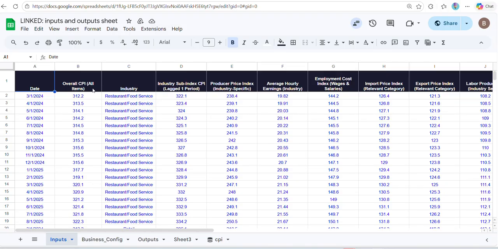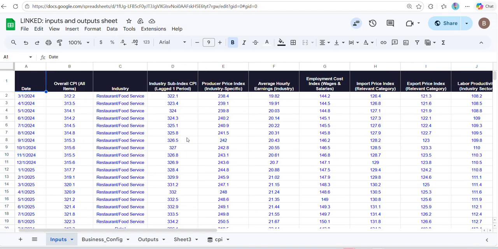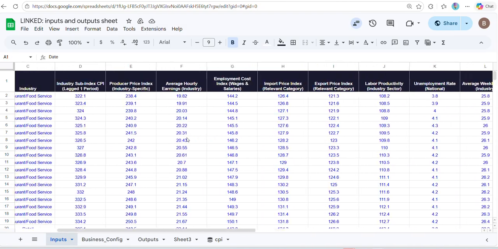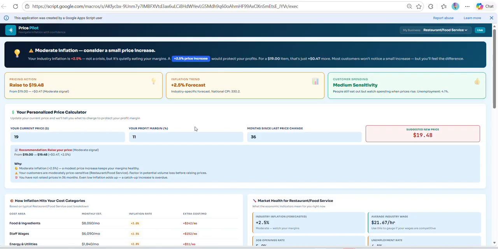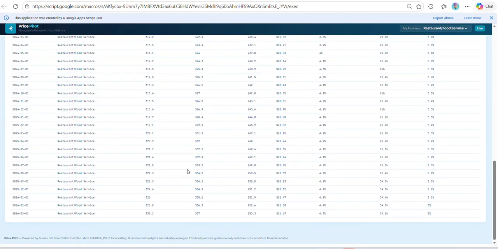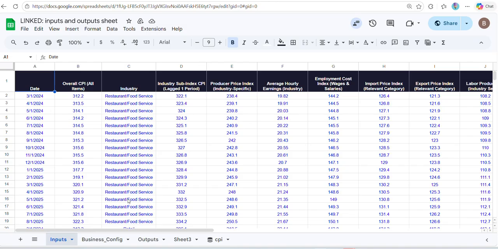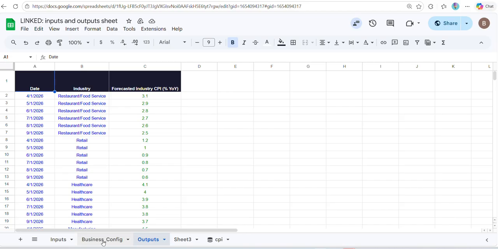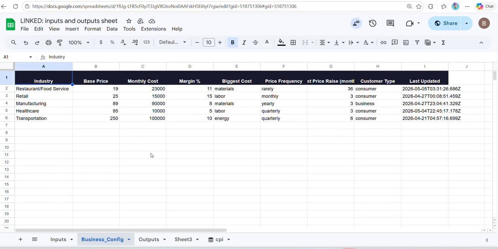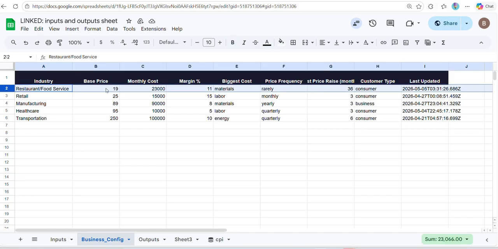So some more technical stuff. If you're wondering what I keep meaning when I'm saying back end, input, output, here's where we have all of that data that links directly to Price Pilot here. Right, see? If I delete all over there, it would delete here. So we have our inputs, outputs, and we also added a business configuration page because we eventually want to make profiles and save data. You can see right here is where I have my $19 brisket plate. Just made that and it automatically uploads in there. I can change it and upload again, right?